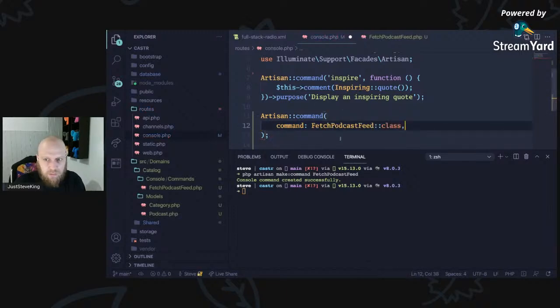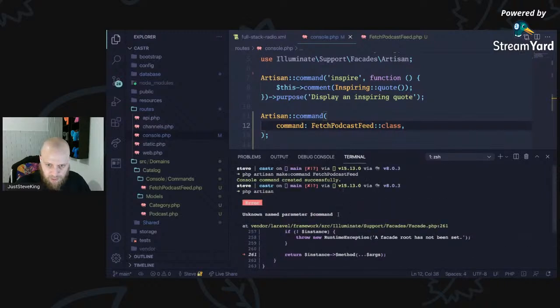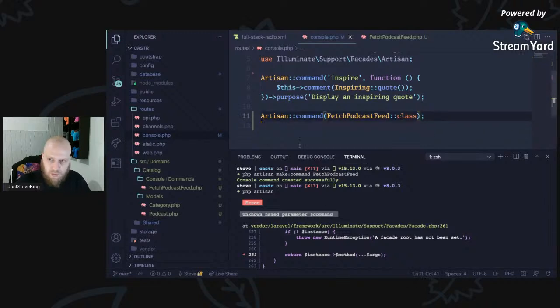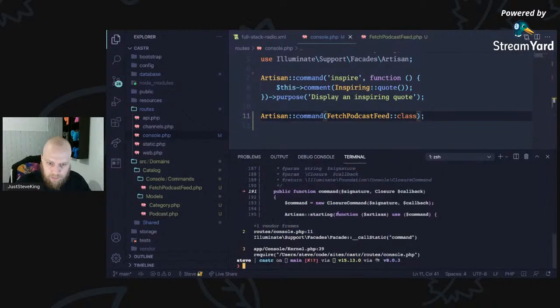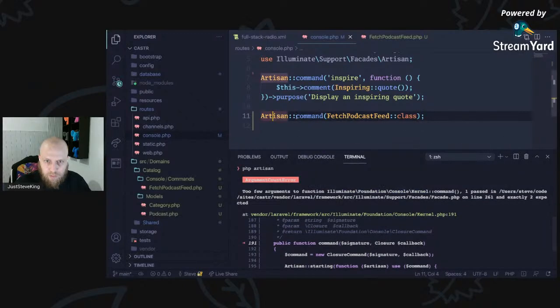I don't think. Should be able to do that. So if I do PHP artisan now, some of it has not been set. Okay, it's complaining about that. Let's do that again. Call static command. Okay, so that isn't what we want, is it?